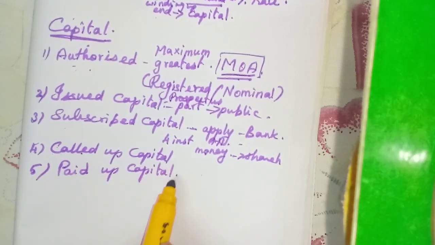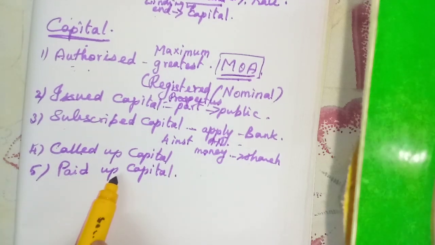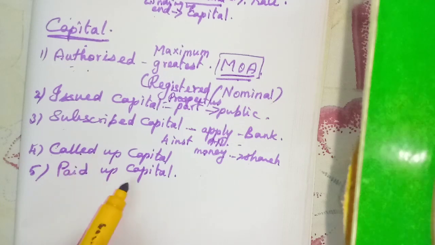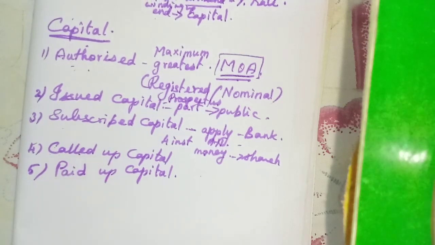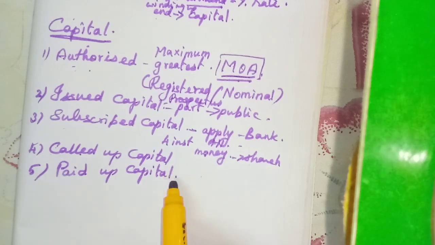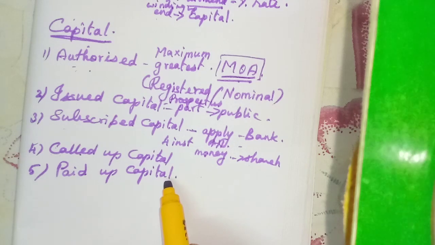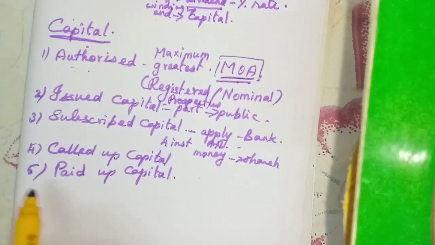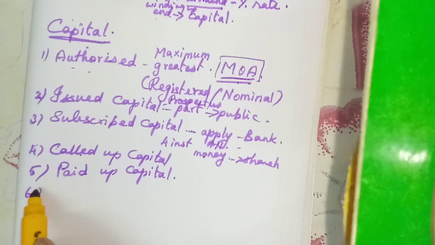The next capital is paid up capital. All the called up money may not be received from all the shareholders. So it is a part of called up capital, and the amount actually paid by the shareholders is called paid up capital. Okay, the last one, reserve capital.